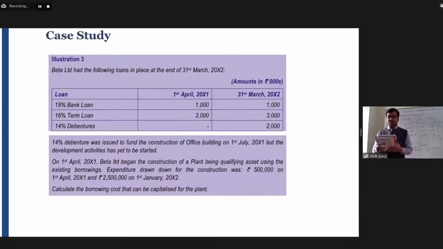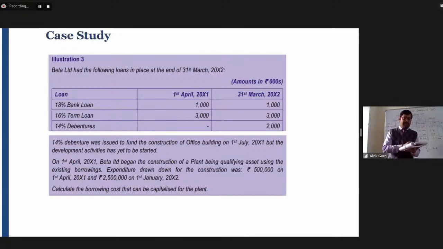14% debenture was issued to fund the construction of office building on 1st July 2001, but the development activities have yet to be started, okay. On 1st April 2001, Beta Limited began the construction.